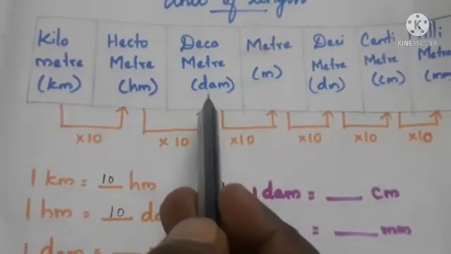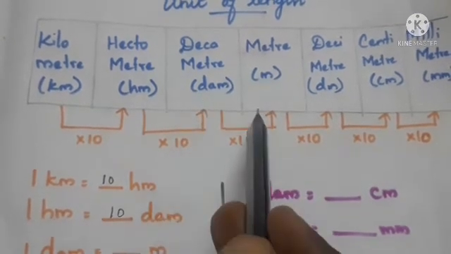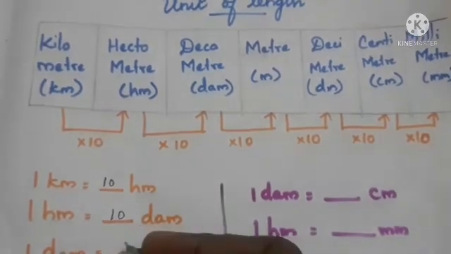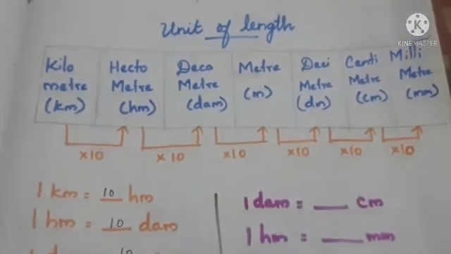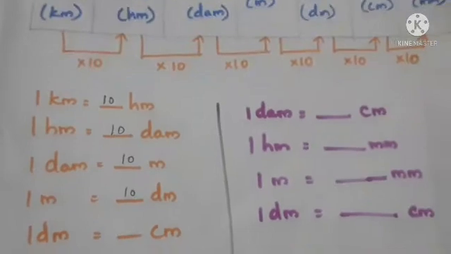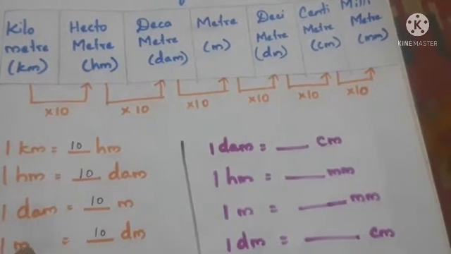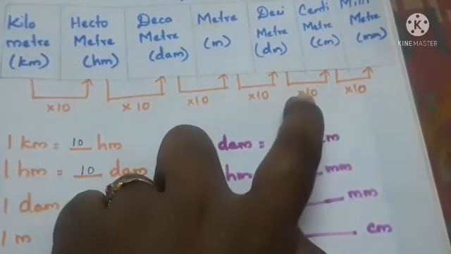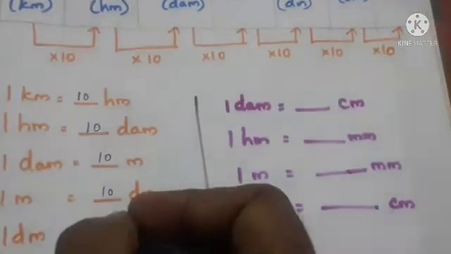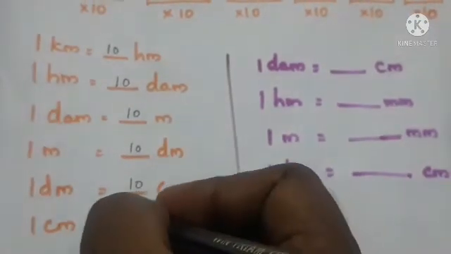Next, 1 decameter is equal to 10 meter. Next one, 1 meter is equal to 10 decimeter. Next, decimeter to centimeter. So 1 decimeter is equal to 10 centimeter. Last, 1 centimeter is equal to 10 millimeter.